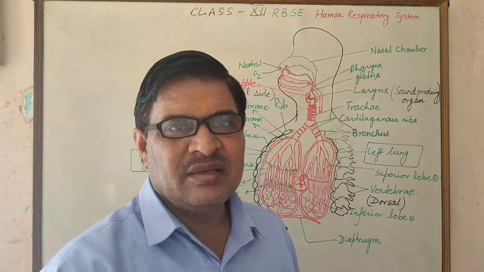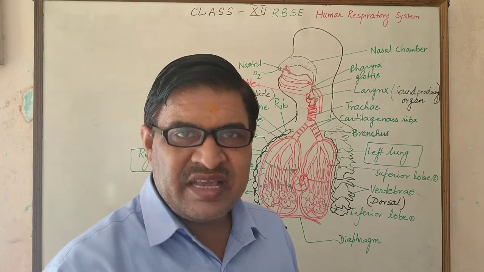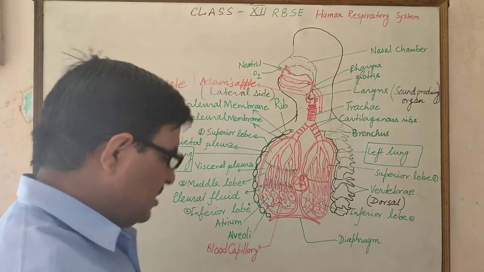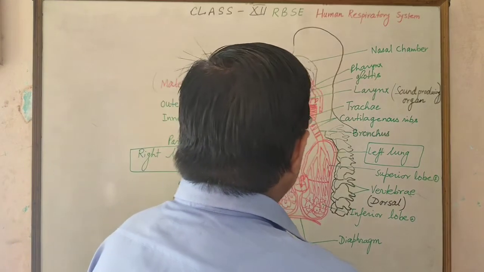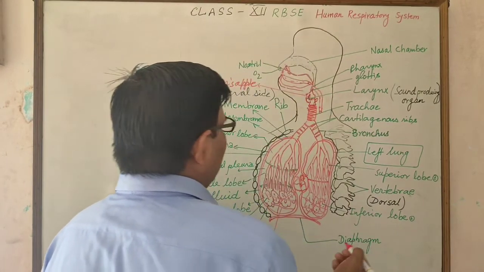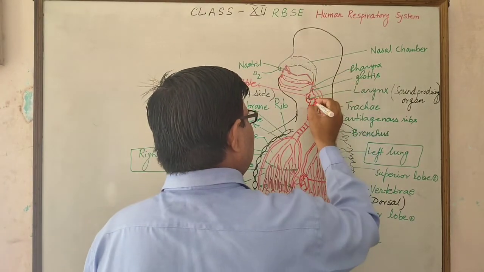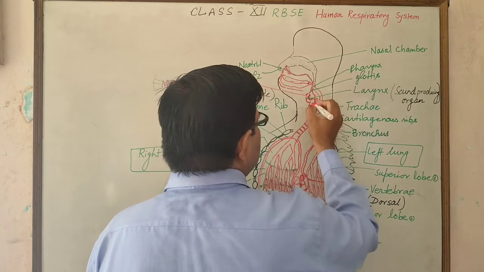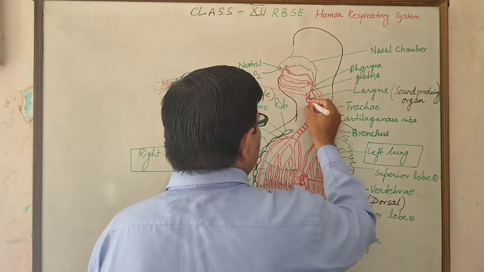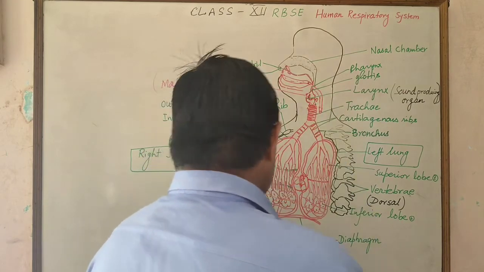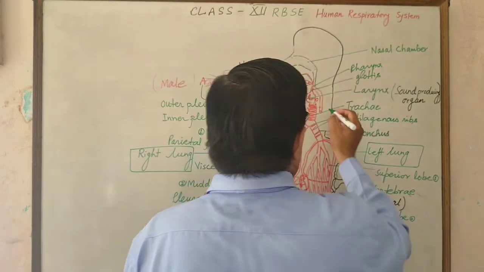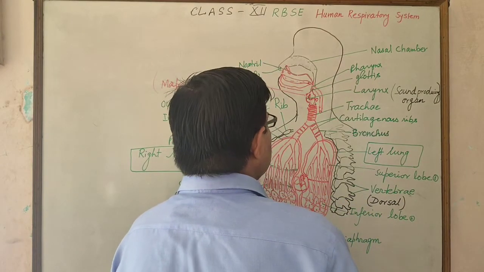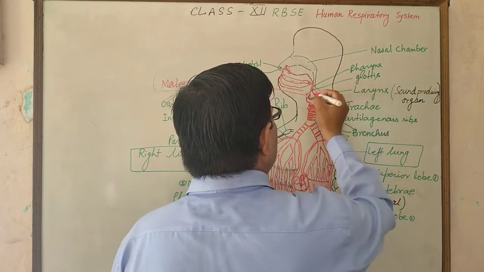Below this, the trachea is present. The larynx is covered by a type of lid called the epiglottis, which is present above the glottis.